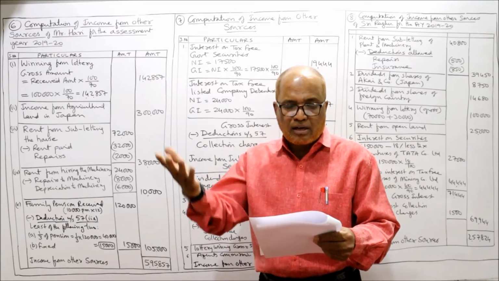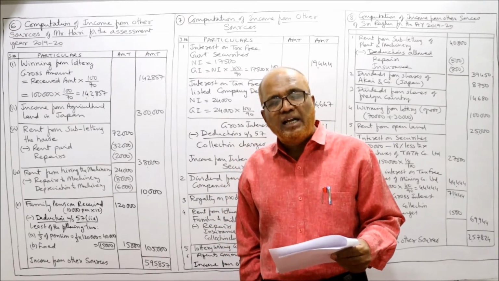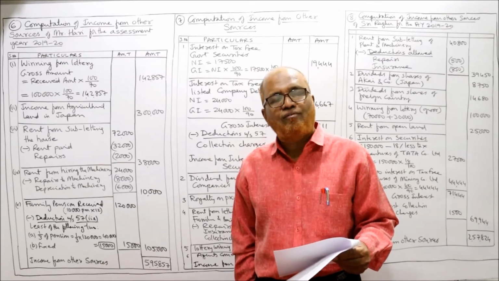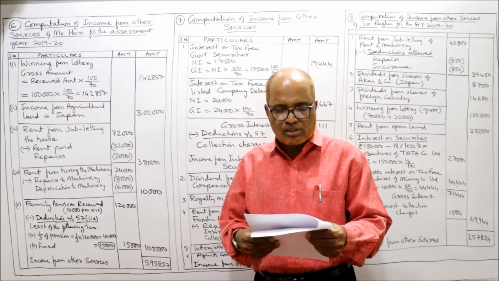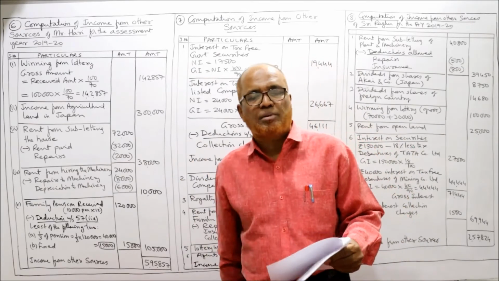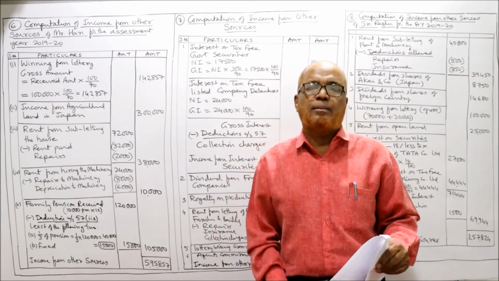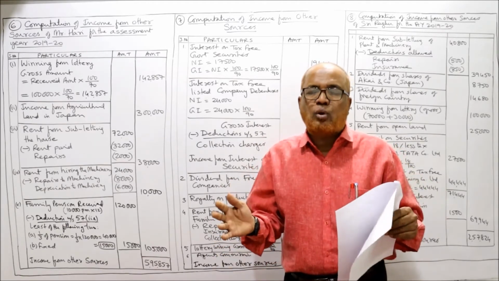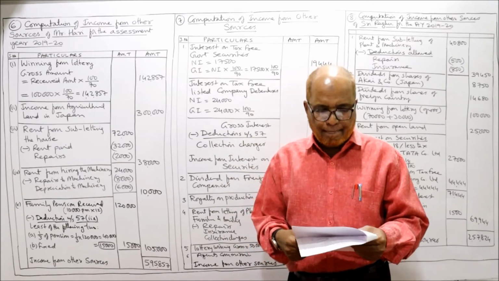Dividend from foreign companies, gross. See here, dividend received from Indian companies are exempted, whereas dividend received from foreign companies is taxable under income from other sources. Dividend from Indian companies, 25,000 net, not taxable. Dividend received on preference share and equity share of Indian companies is not taxable. If the aggregate of total dividend exceeds 10 lakh rupees, then it is taxable at 10% flat.